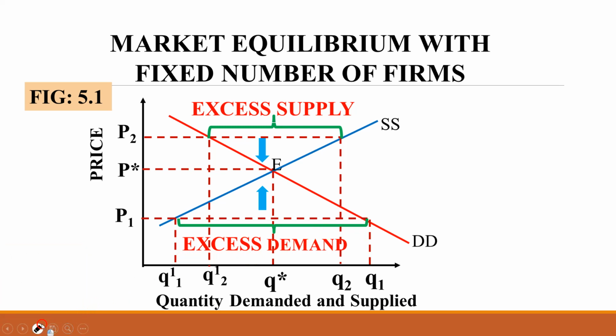I hope you understood. Q1 decreases from Q1 to Q star, it moves inwards, and Q1 dash also moves rightwards, and the market price, quantity demanded and quantity supplied both move towards the equilibrium amount.